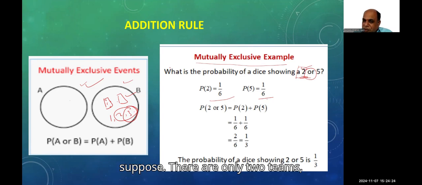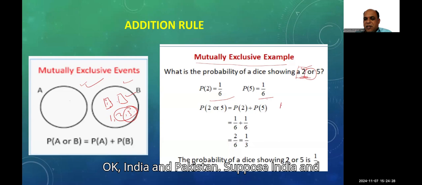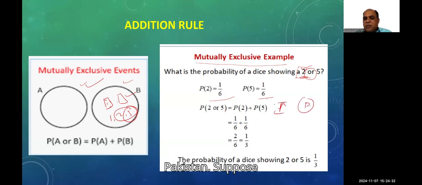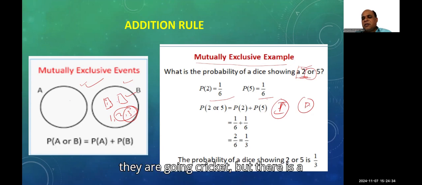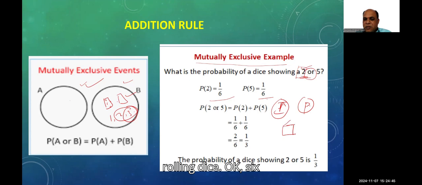But suppose there are only 2 teams, India and Pakistan, and they are going to play cricket, but there is no coin, suppose. They are using a rolling die with 6 faces.